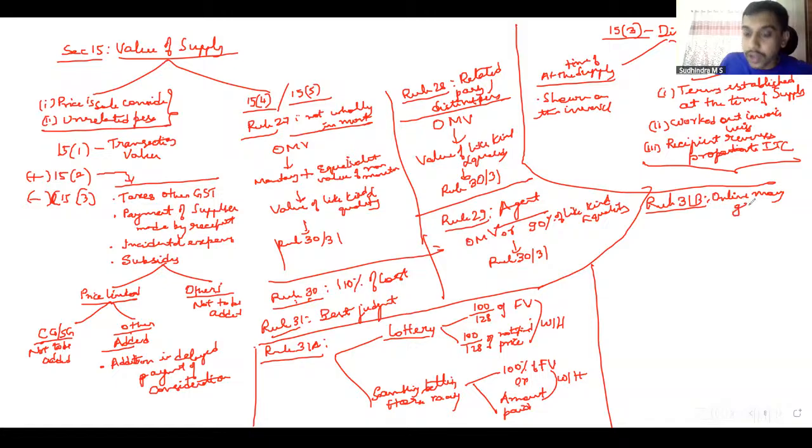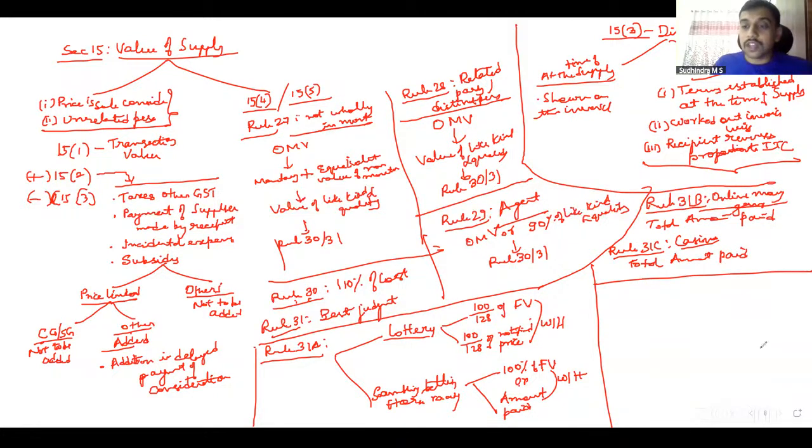In case of online money gaming, the total amount paid is considered to be the consideration, that is, the value of supply. Similarly, rule 31C talks about casinos. Whatever amount you pay for purchasing tokens or participating in any games will itself be considered as the value of supply.